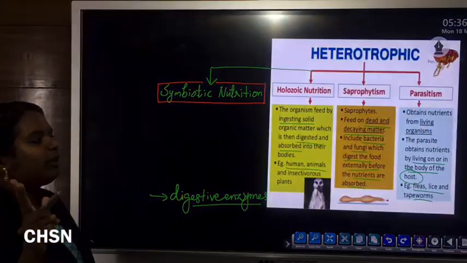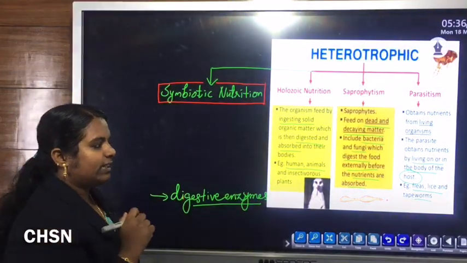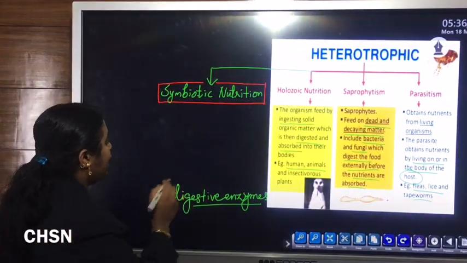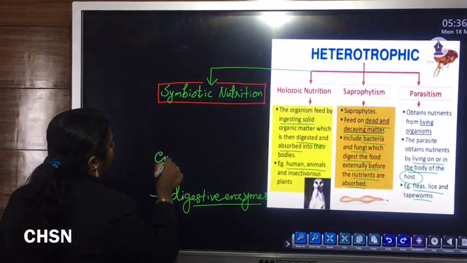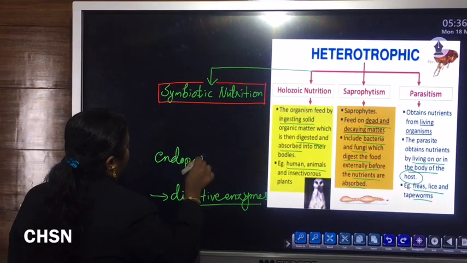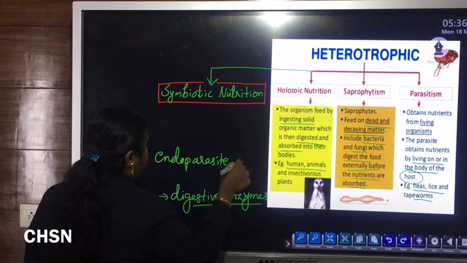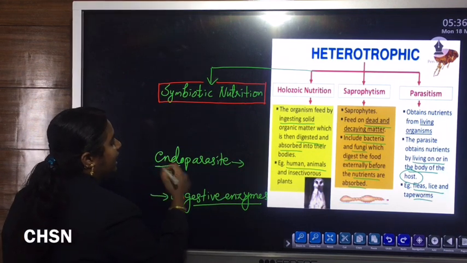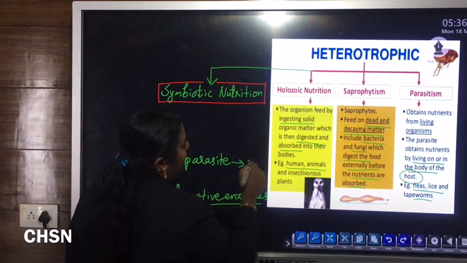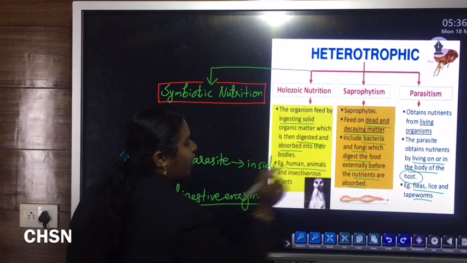That means there are mainly two types of parasites. Some are endoparasites. Endo means inside, so they live inside the body of the host.